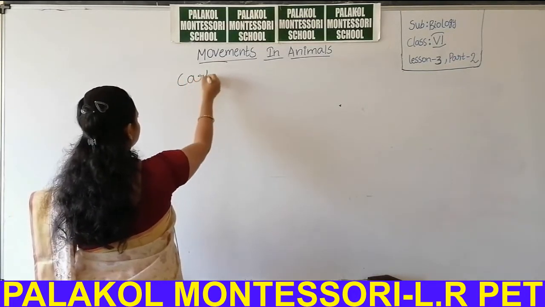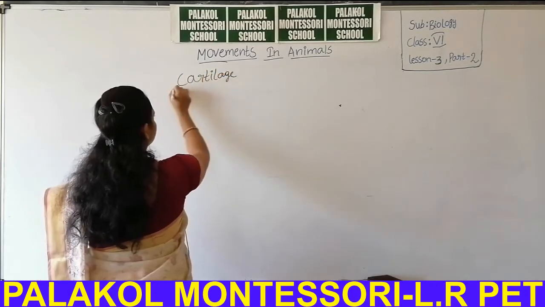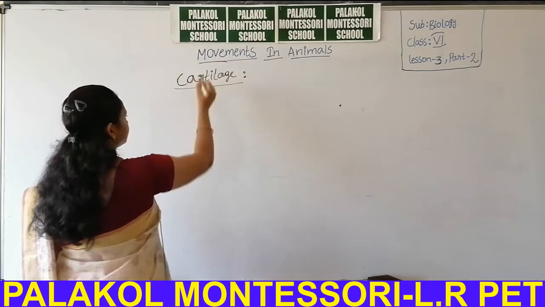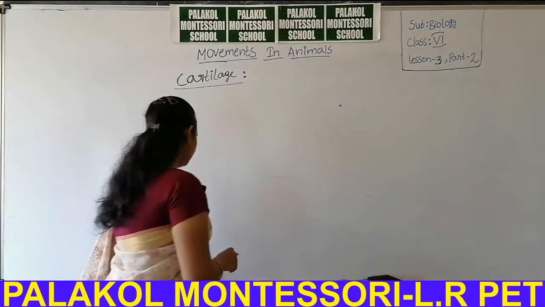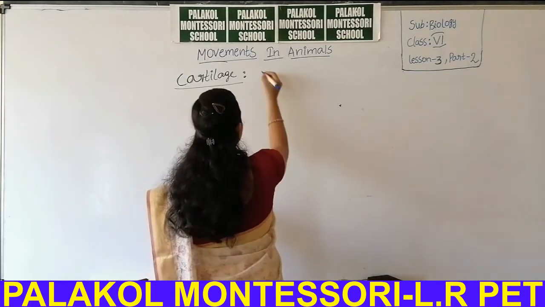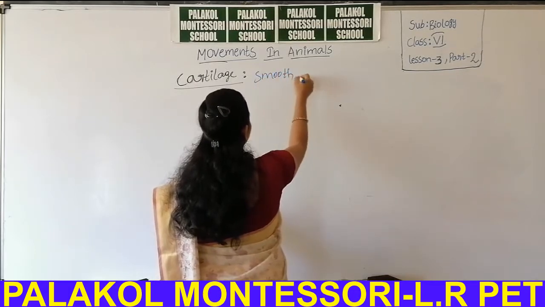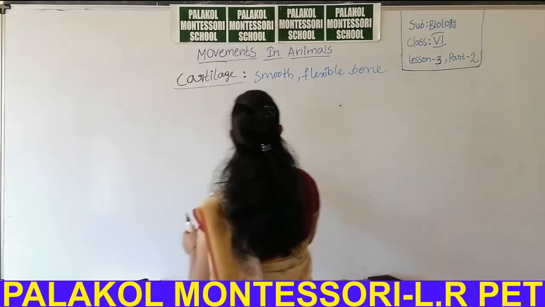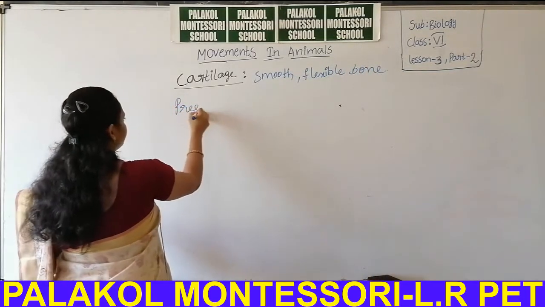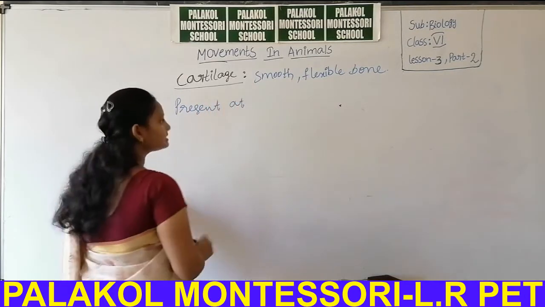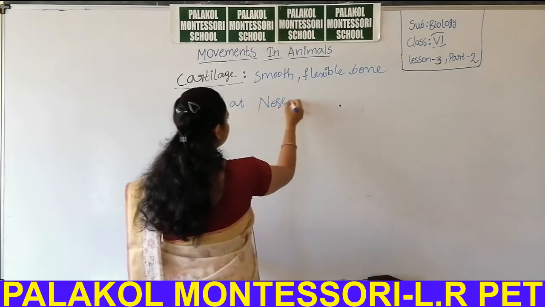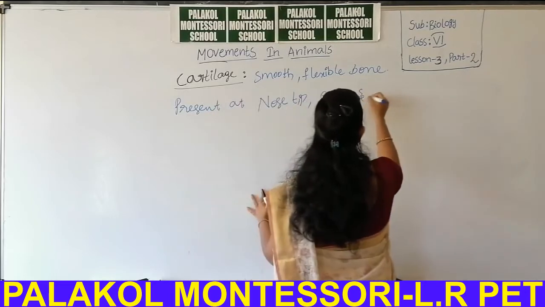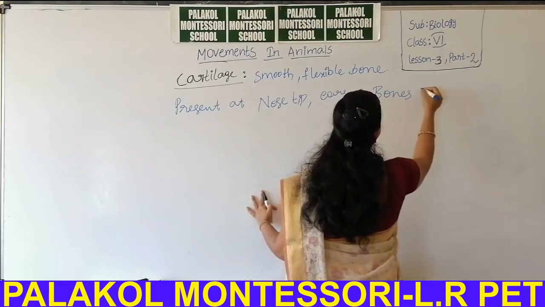Cartilage. What is meant by cartilage, students? Cartilage is nothing but smooth, flexible bone present at regions of the nose tip, ears and bones tip.